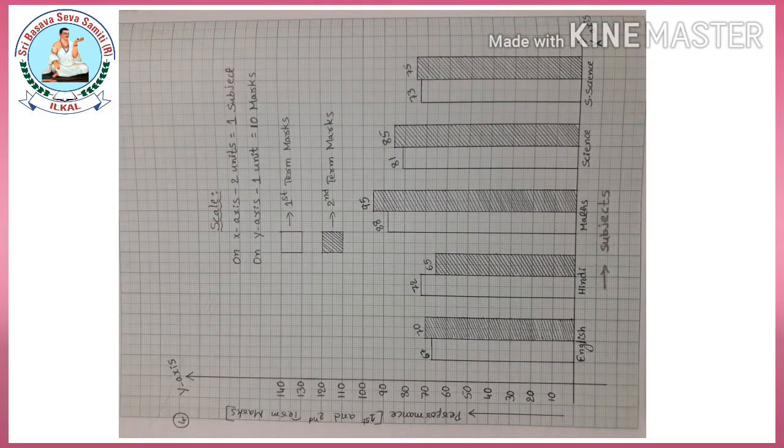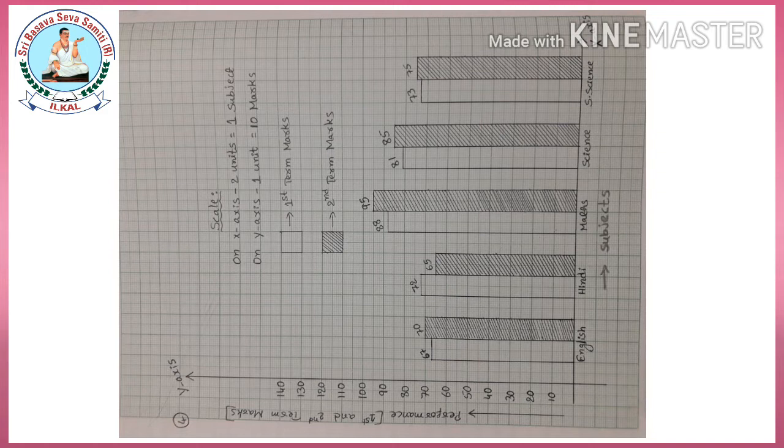Observe the graph carefully, children. The horizontal axis is called the x-axis. On the x-axis, we are going to consider subjects. The vertical axis is called the y-axis. On the y-axis, we are going to consider performance of a student. While drawing a double bar graph, children, the first term we are going to draw differently and the second term we are going to draw differently. Why do you know? To identify easily which is the first term performance and which is the second term. Easily you can compare.